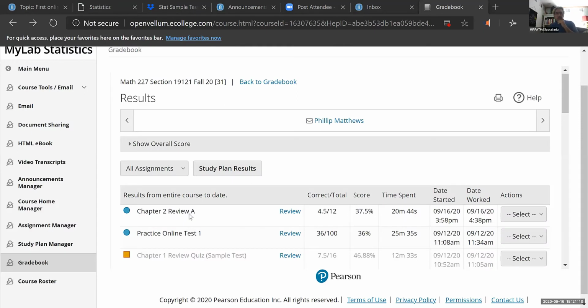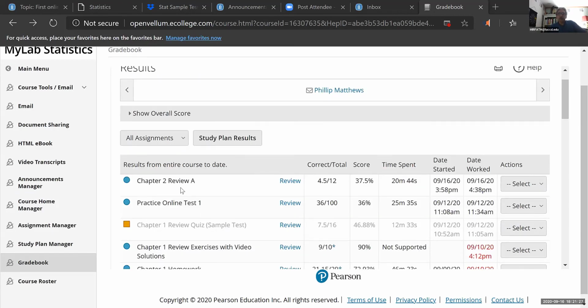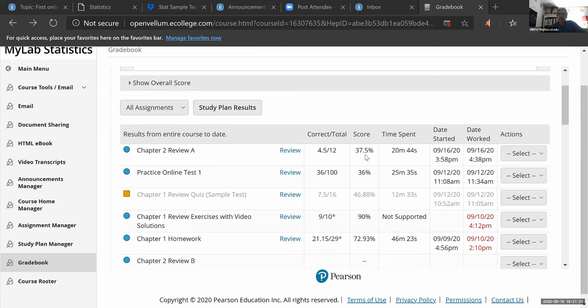Okay, we're talking about how to improve your grades for assignments, and we have one student here who allowed us to show the progress. As you can see, when you take the test, this is from my end, checking your work. For chapter 2 review, part A, you can see your score. You can see a review right here.